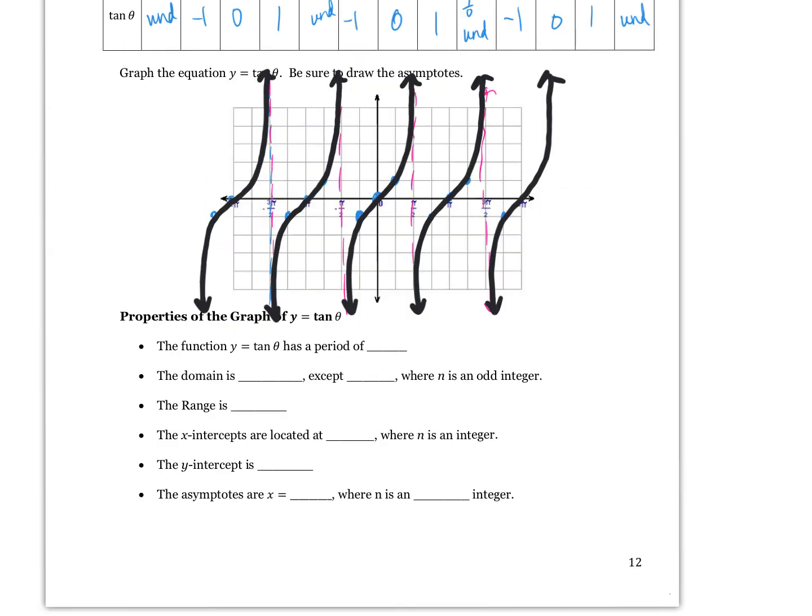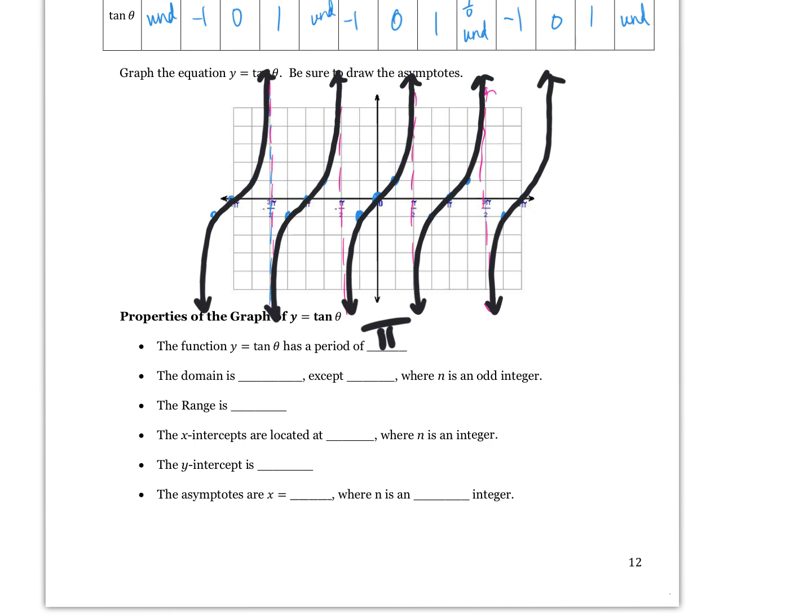Takeaways of a tangent graph, you guys. What's the period of a tangent graph? Sine and cosine were both 2 pi. How long for a tangent graph to repeat itself? Just 1 pi. That's what's different between sine and cosine. Cosine's period is 2 pi. Tangent only has a period of 1 pi.